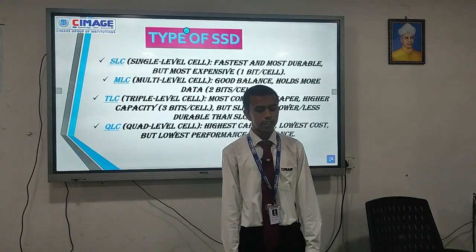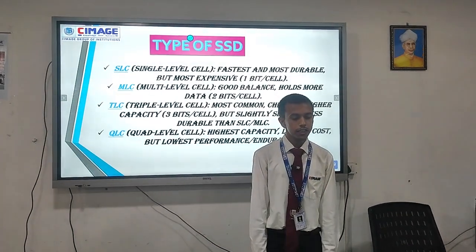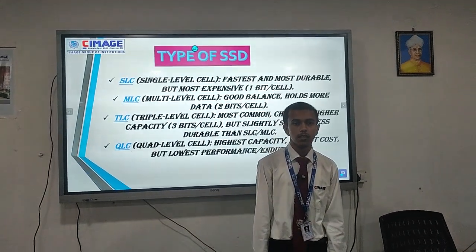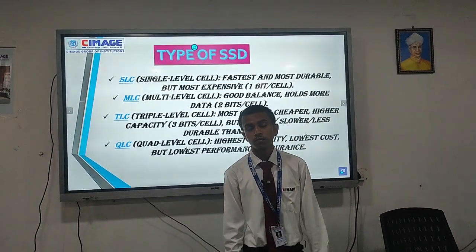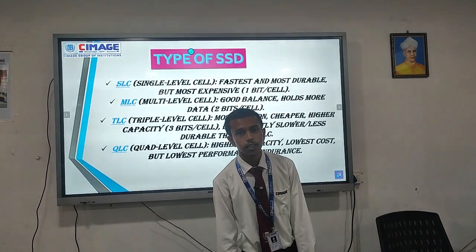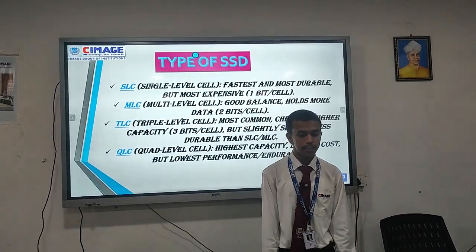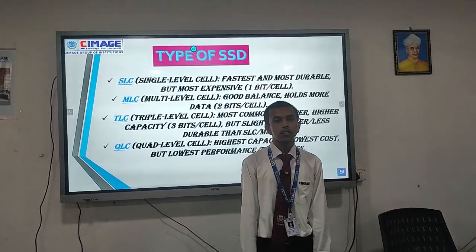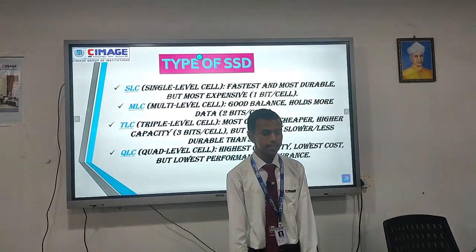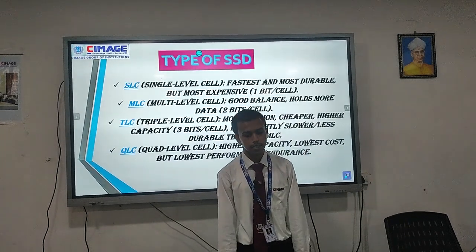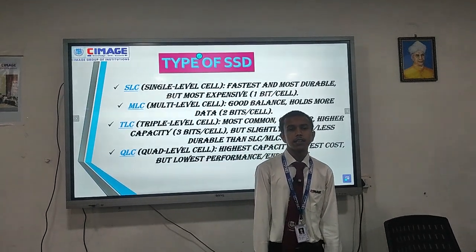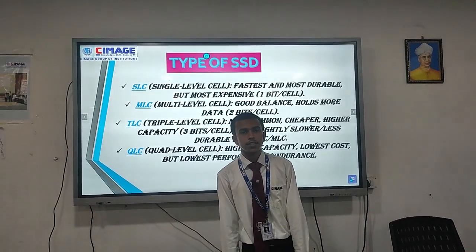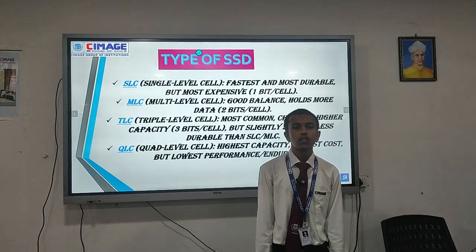Our next topic is types of SSD. First is SLC, which means single level cell. It is faster and more durable. Obviously it is faster, but its price is very expensive. Second is MLC, which means multi-level cell. It is a good balance, and holds more data compared to SLC. Third is TLC, which means triple level cell. It is the most common and cheaper. Many users use this SSD in their systems.